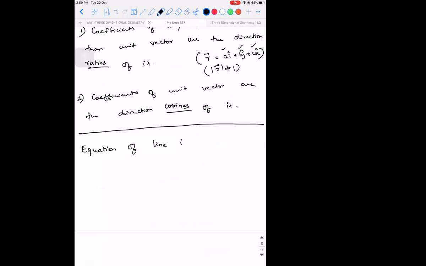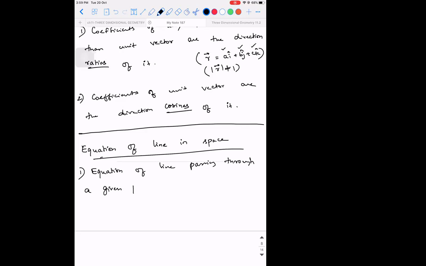Equation of line in space, that is the heading. So what do we need? First, the equation of line, look at the way I'm framing it: passing through a given point. When I say given point, the point is fixed. It is passing through a given point, and what else is known?